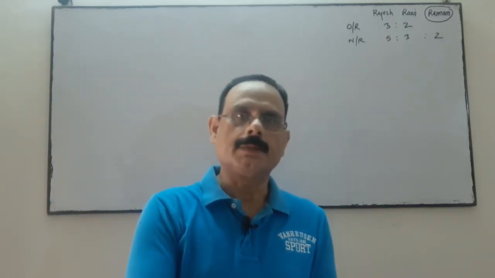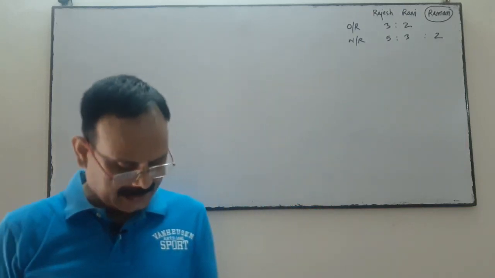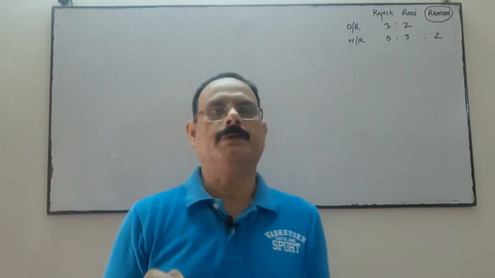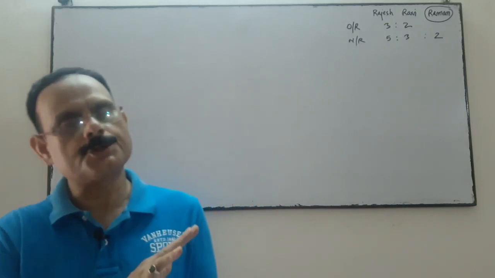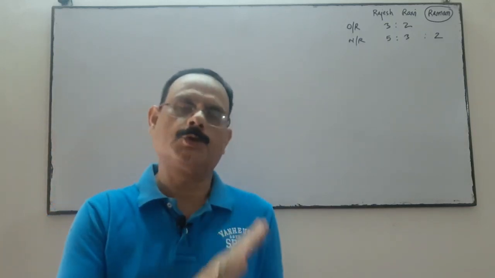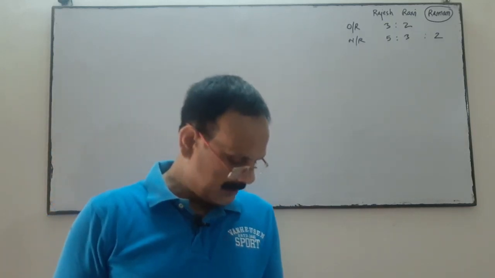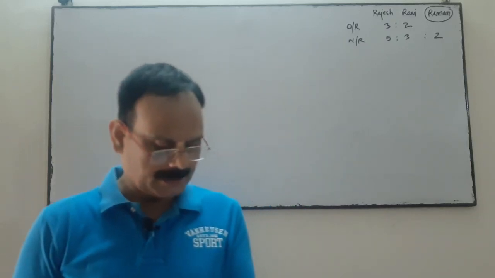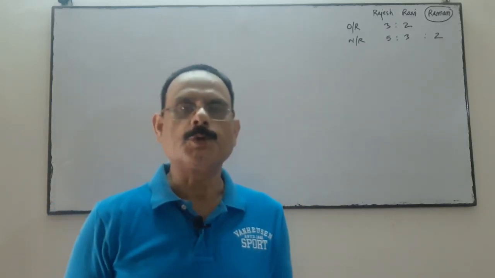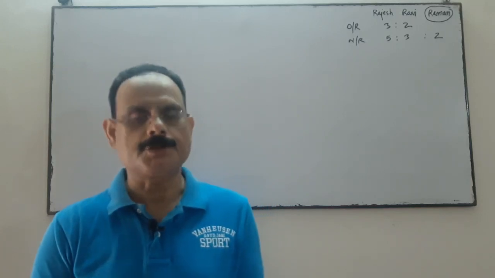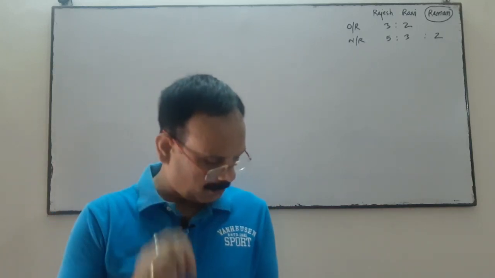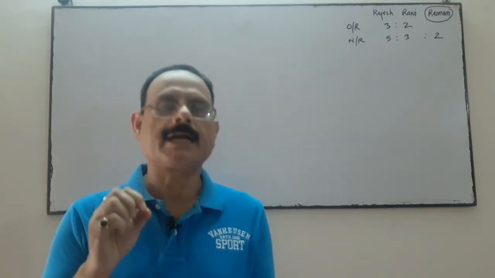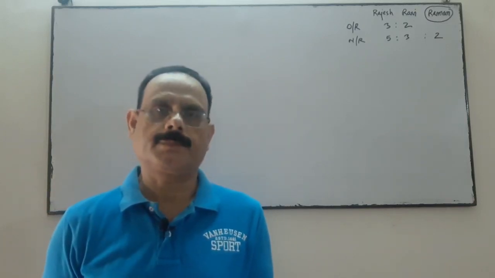Raman is unable to bring in any cash for goodwill. It means he is not going to pay any amount for the goodwill. So it is decided to value the goodwill on the basis of Raman's share in the profit and the capital contributed by him.